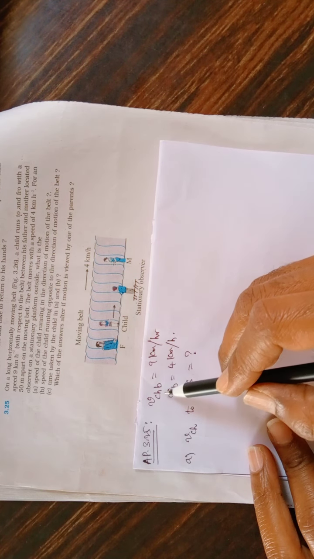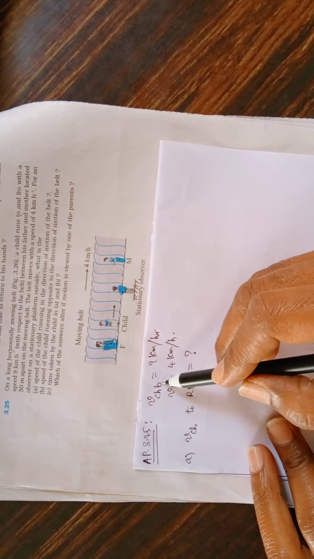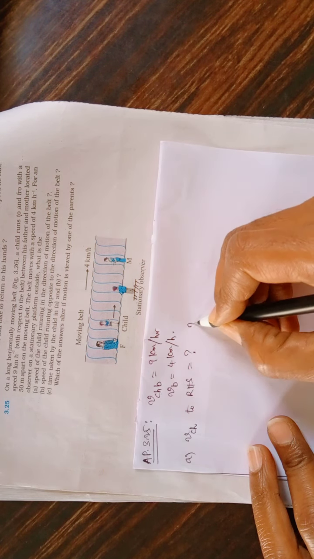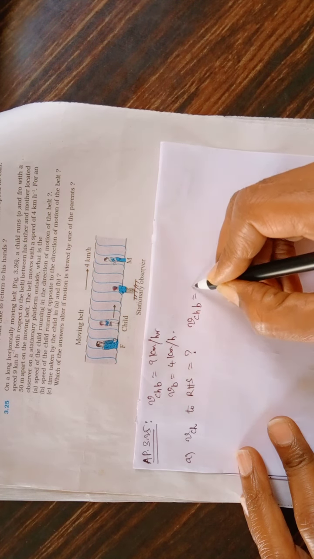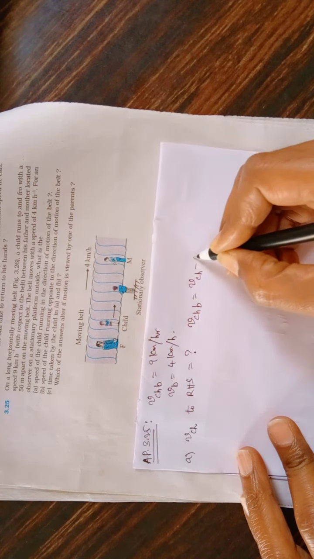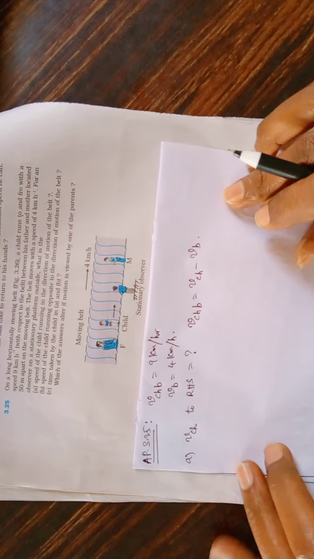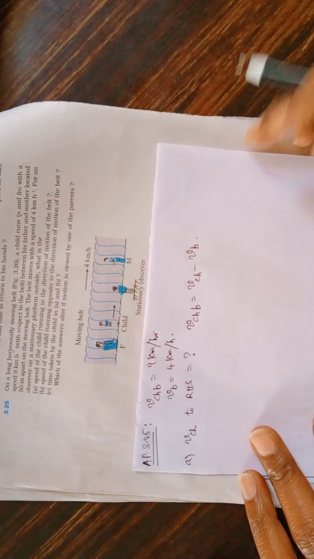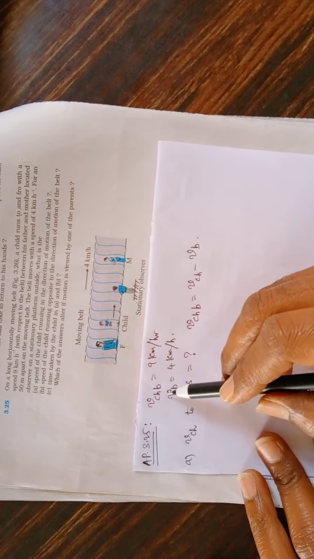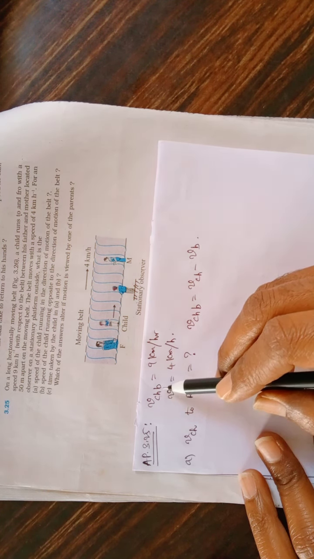Velocity, speed of child relative to belt. Let me write that as v_CB. This can be written as v_C minus v_B. According to the definition of relative velocity, we write the equation like this. So, speed of child relative to belt.